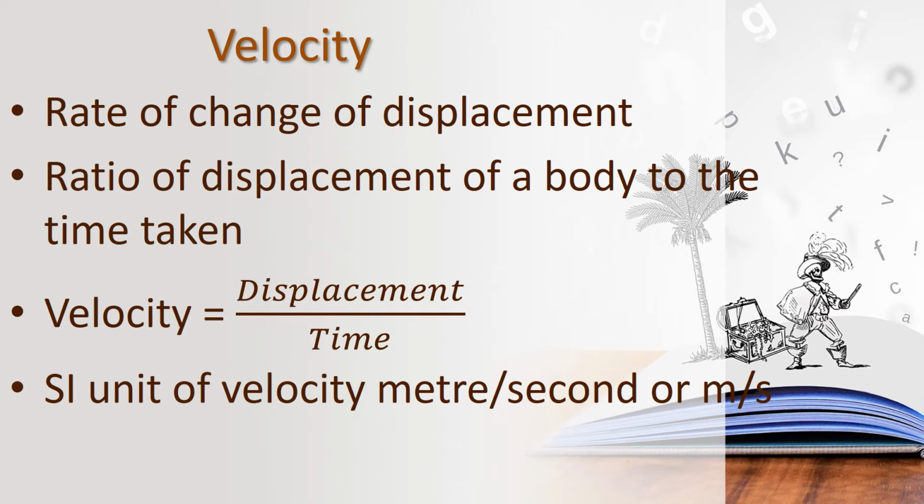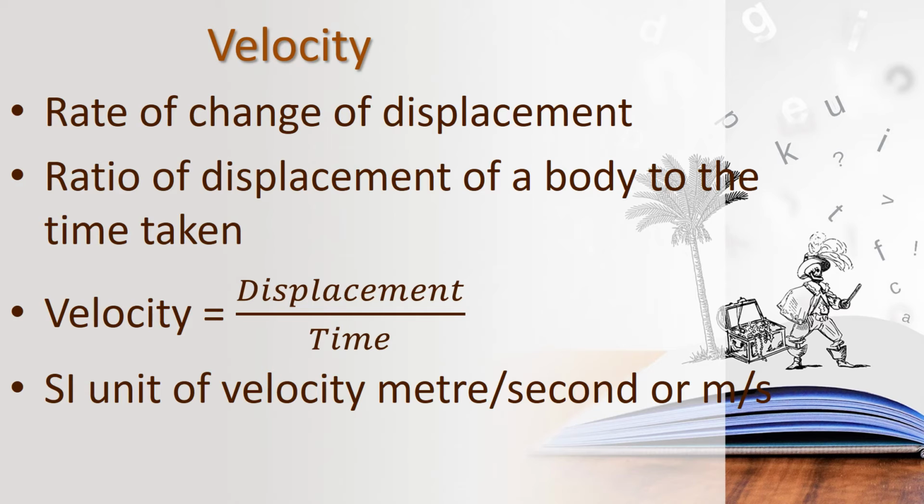Children, we have already said velocity is a vector quantity because it requires both magnitude and direction. Displacement is also a vector quantity, it also needs magnitude and direction. So velocity is a vector quantity. Velocity equals displacement upon time. And the SI unit is the same as speed, meter per second.